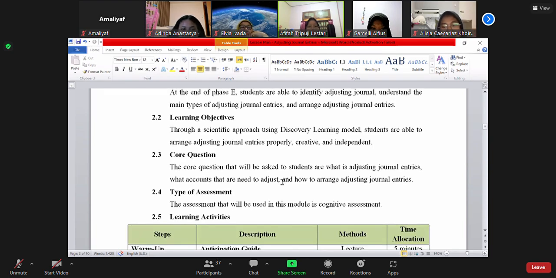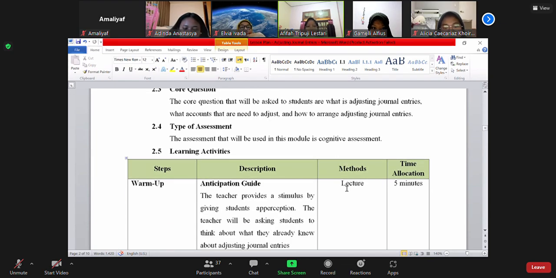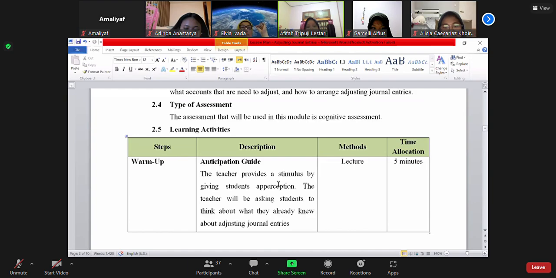And then for the core questions that will be asked to students: what are adjusting journal entries, what accounts need to be adjusted, and how to arrange adjusting journal entries. And then for the type of assessment that will be used in this model is cognitive assessment. And then we move on to learning activities. There are steps, descriptions, methods, and time allocations.